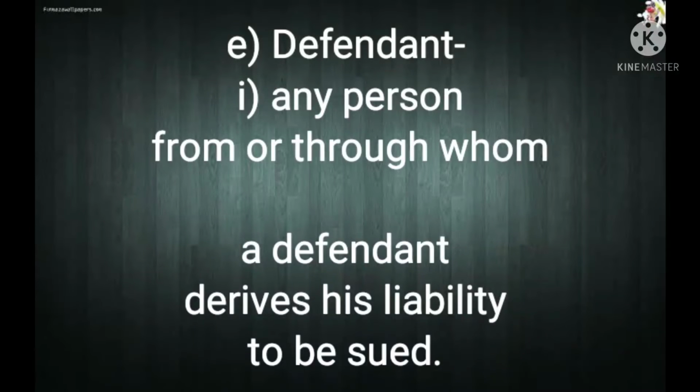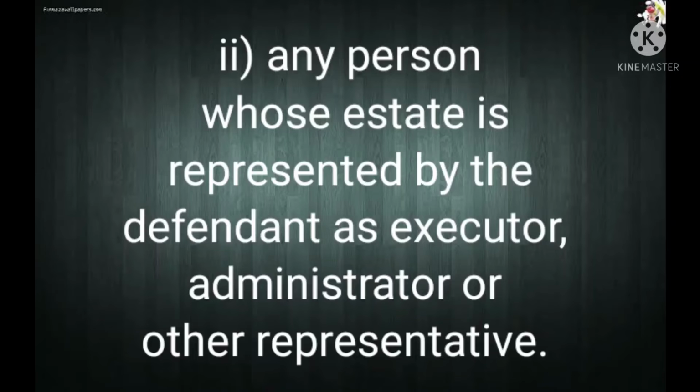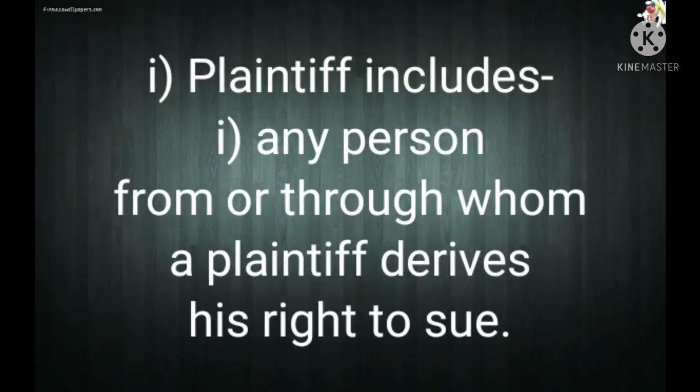Now the next definition is defendant. Defendant includes any person from or through whom a defendant derives his title to be sued, and any person whose estate is represented by the defendant as executor, administrator or other representative. So this defendant definition is important for MPCJ. The next important definition is plaintiff.